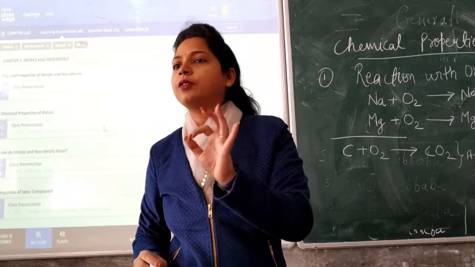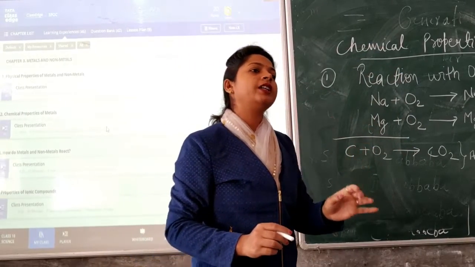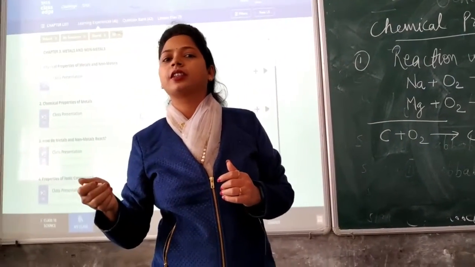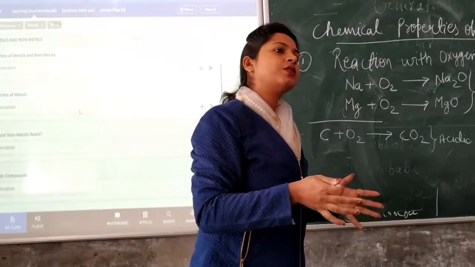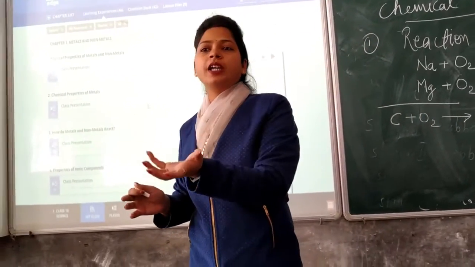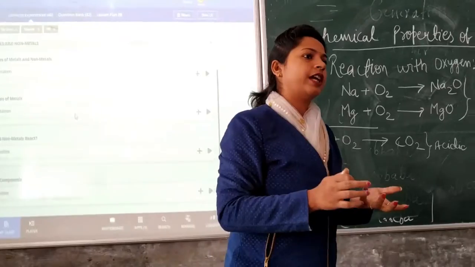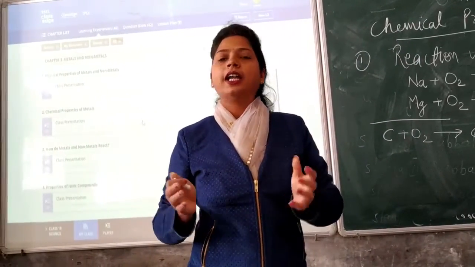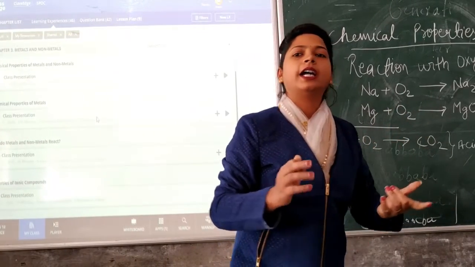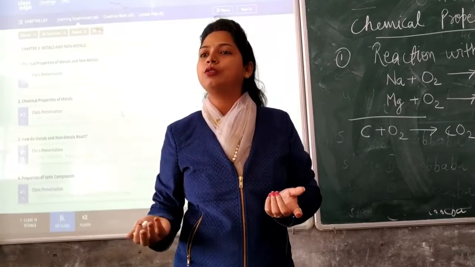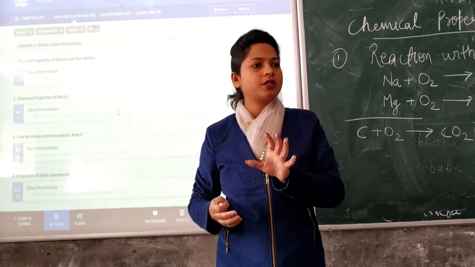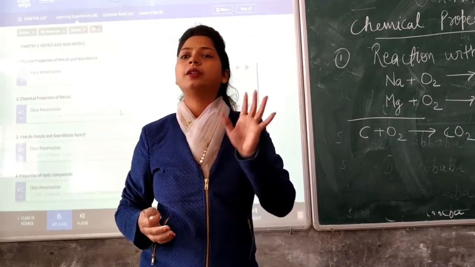Only thing which we have to say is not dilution. We have to make it aqueous. Getting the point? Dilution means we are decreasing the strength, and making aqueous means we are mixing something with water. Since the ash of magnesium oxide that we get after the reaction is in the solid state, it will not give us any test. So first we have to make it a solution. How can we make it a solution? We have to dissolve it in water. So we'll have the solution of magnesium oxide, and then we perform the litmus test.